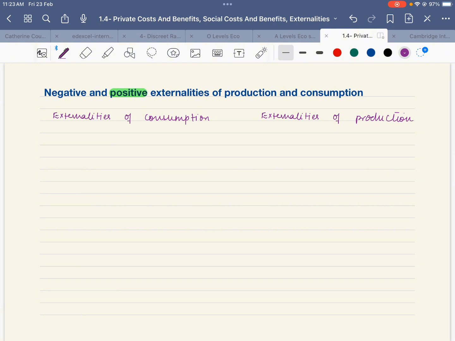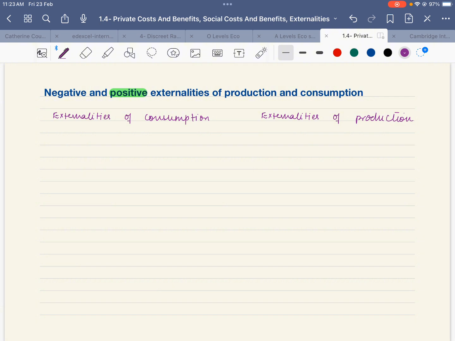They definitely do. How do they exist? For example, if we talk about positive externalities in consumption, we can say that education and healthcare are externalities of consumption. When healthcare is consumed, then obviously you can provide more benefits to others, as the individual who is taking care of their health by availing healthcare services.